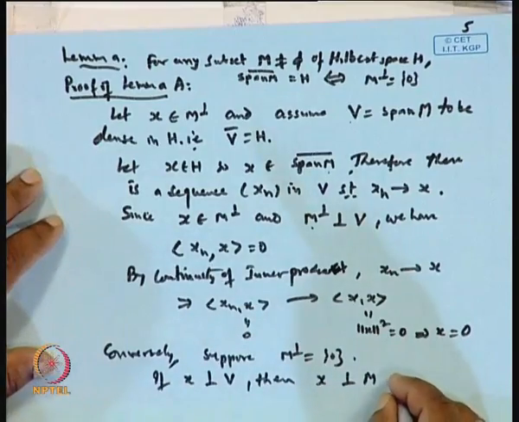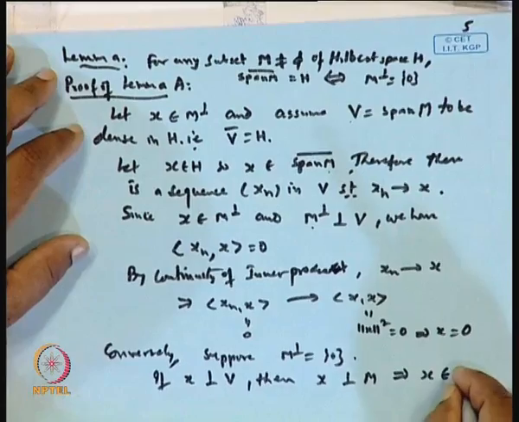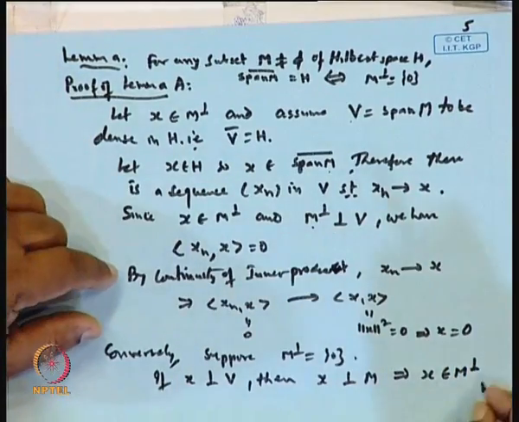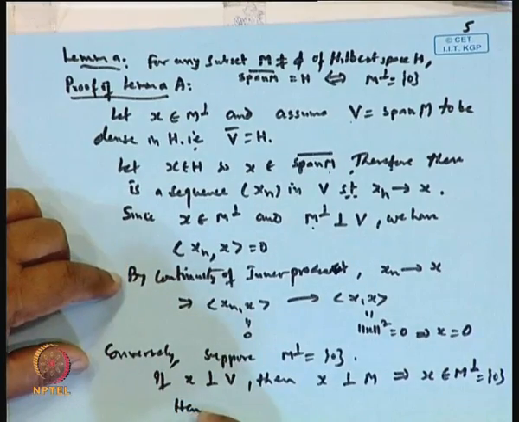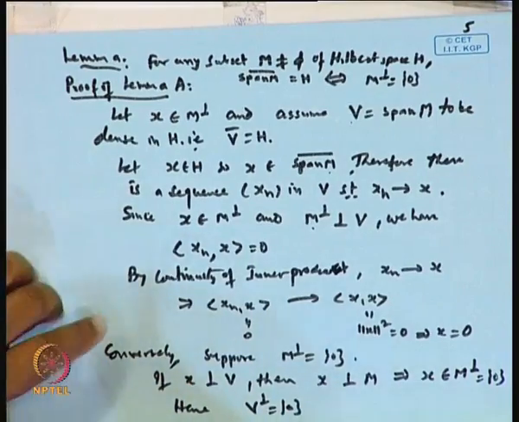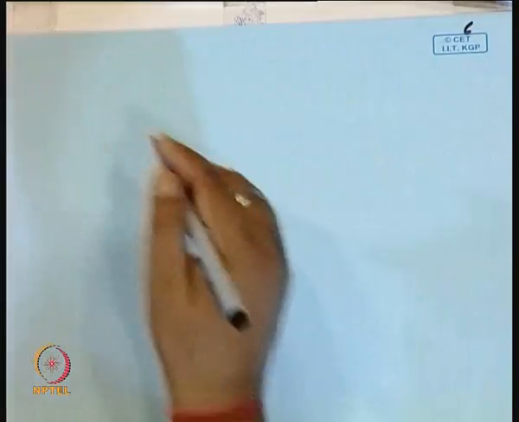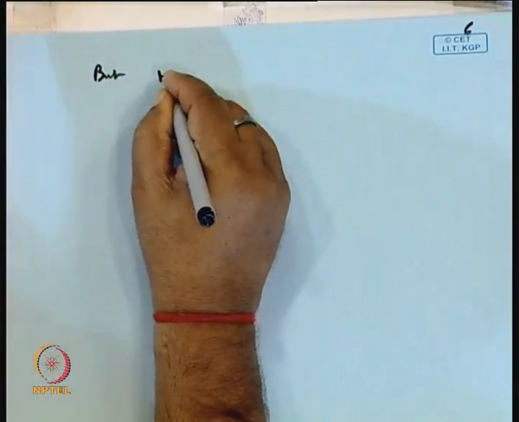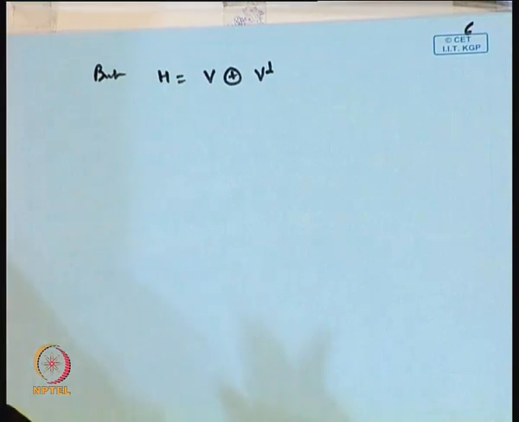So this implies that x will be an element of M perpendicular, but M perpendicular is 0. So this shows that V perpendicular, the orthogonal complement of B, is a singleton at 0. Okay. But any element of H can be expressed as V and V perpendicular by the projection theorem.